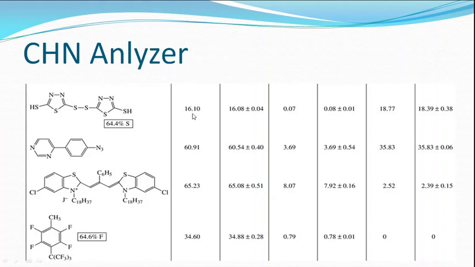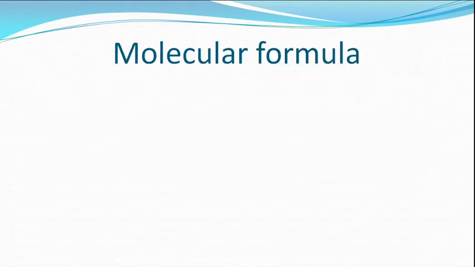This is the percentage composition. You can get the percentage composition, and from that, this is carbon, this is hydrogen, this is nitrogen according to this analyzer, and from this percentage you are able to calculate. You need not go into all those previous methods. That was the old method. Nowadays analyzers are used to calculate the percentage weight of each element. You can get it from that.